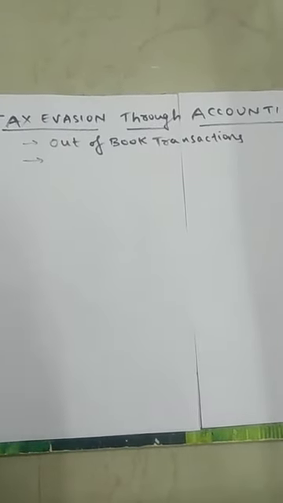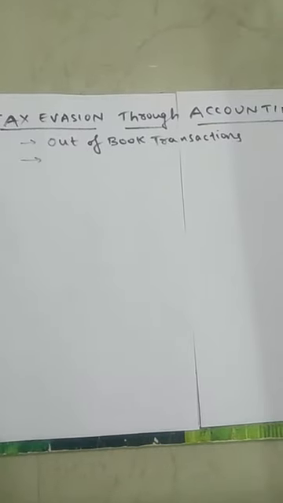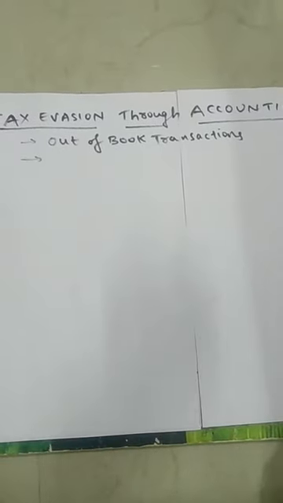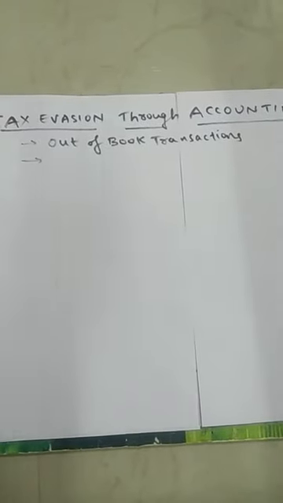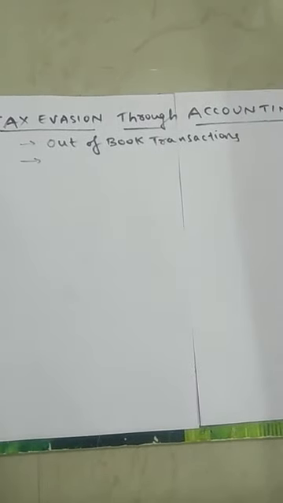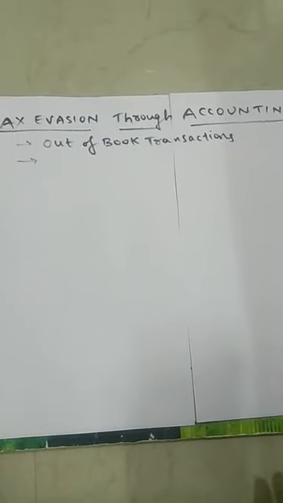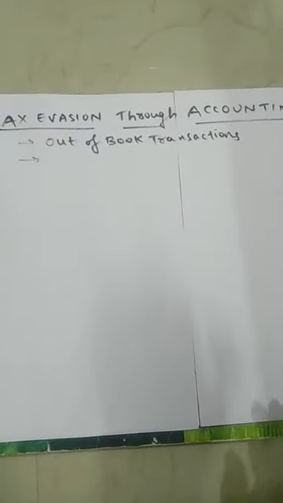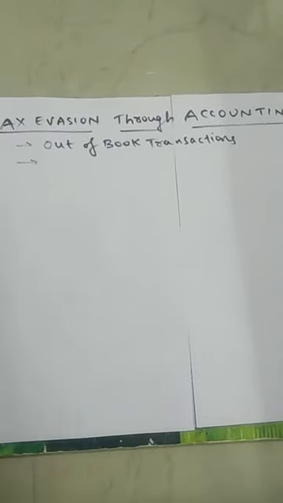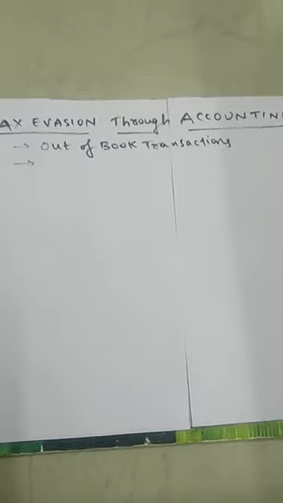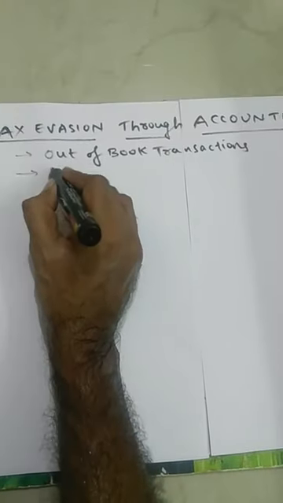But in addition to those books, they also maintain other books to show to the government agencies, the tax authorities, or other relevant parties. So they maintain two kinds of books. One is for them, and one is for the purpose of showing. That is what we are calling as